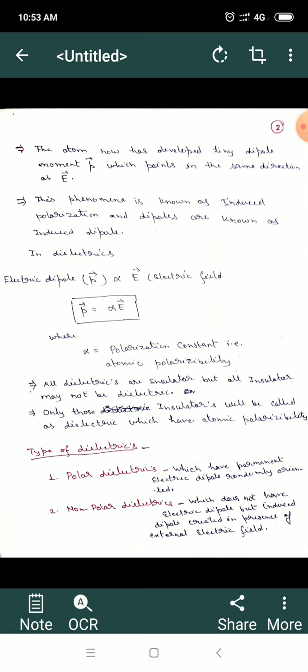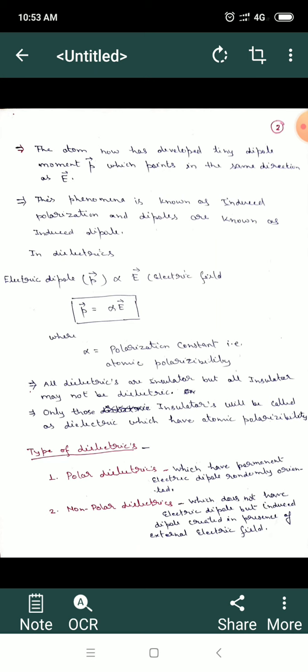Such materials are known as dielectrics. In any insulator, if we apply an electric field and the insulator becomes polarized in the presence of the electric field, then spontaneously a large number of tiny dipoles will develop within the material. Such insulators are known as dielectrics. So we have understood that the number of electric dipole moments in any dielectric material is directly proportional to the applied external electric field.